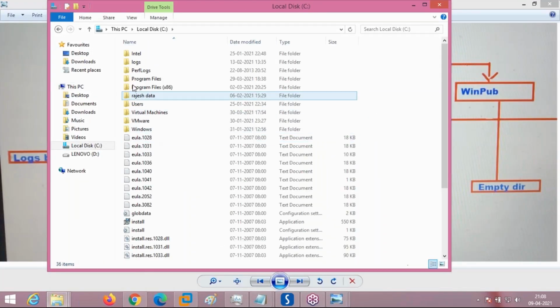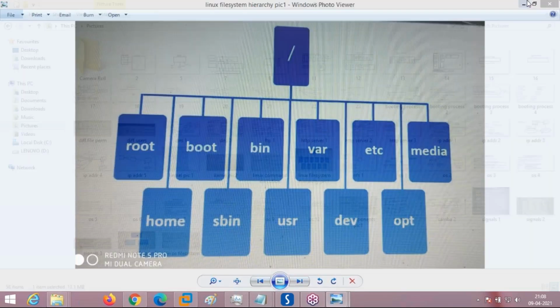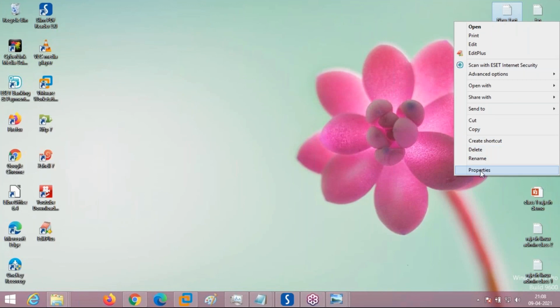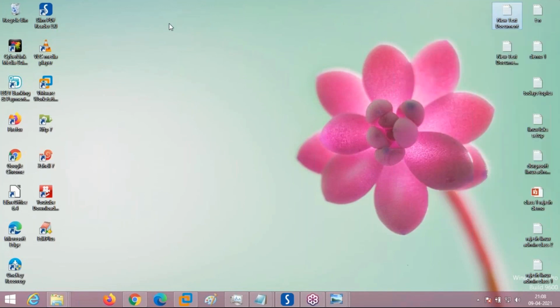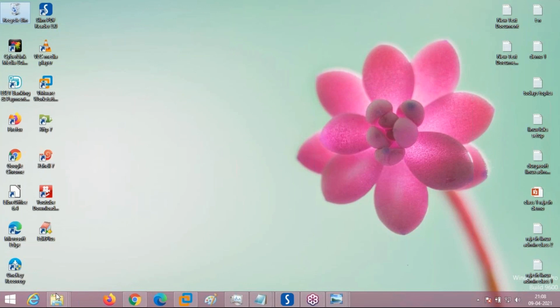Any file by default, I'm opening it. See, any file here, file level permission. See here in my Windows, I'm showing you. There are no file level permissions in Windows, but there are only directory level permissions in Windows. Okay, directory level only. But Linux is secure.